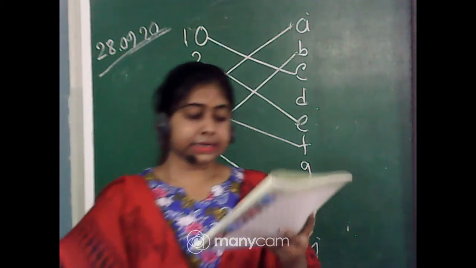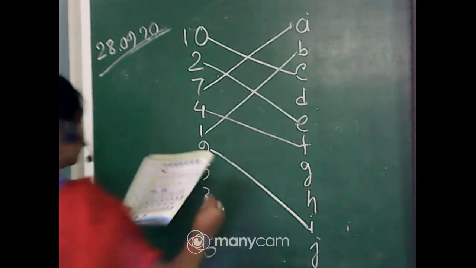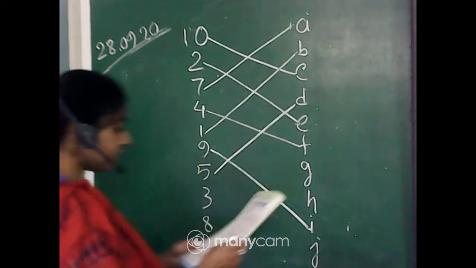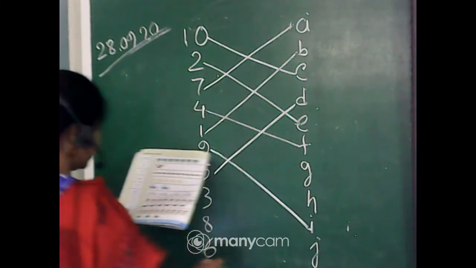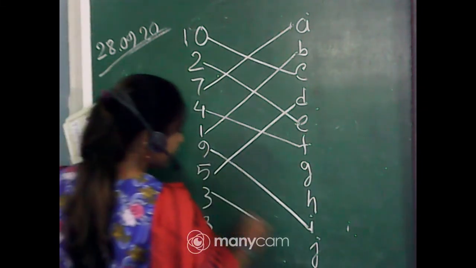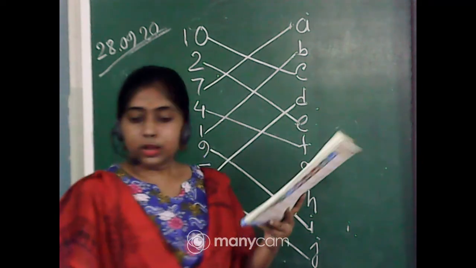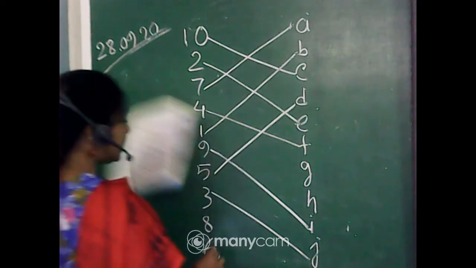Yes, Oshmita. Very good. Bananas. So, 5 bananas. D. 3 leaves. 3 J, leaves. 8 flowers. 8 G.